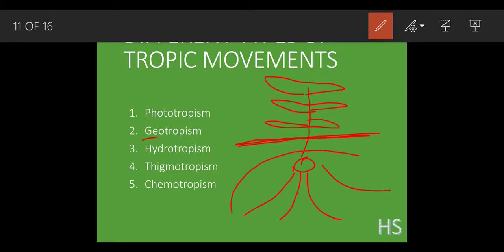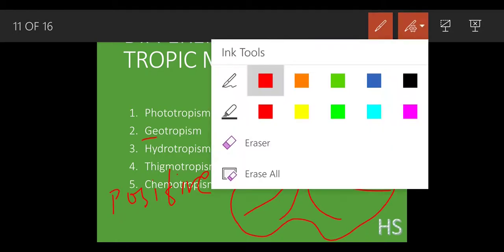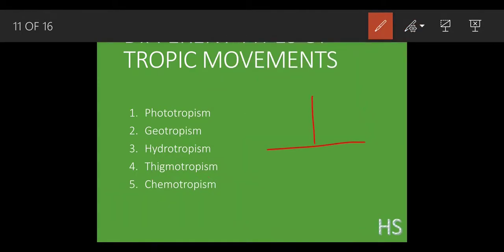This root system is growing inside the earth, towards gravity, so it is called positive geotropism. This shoot system is growing upwards, right? A basic example: the shoot grows in an upward direction and the root grows in a downward direction.